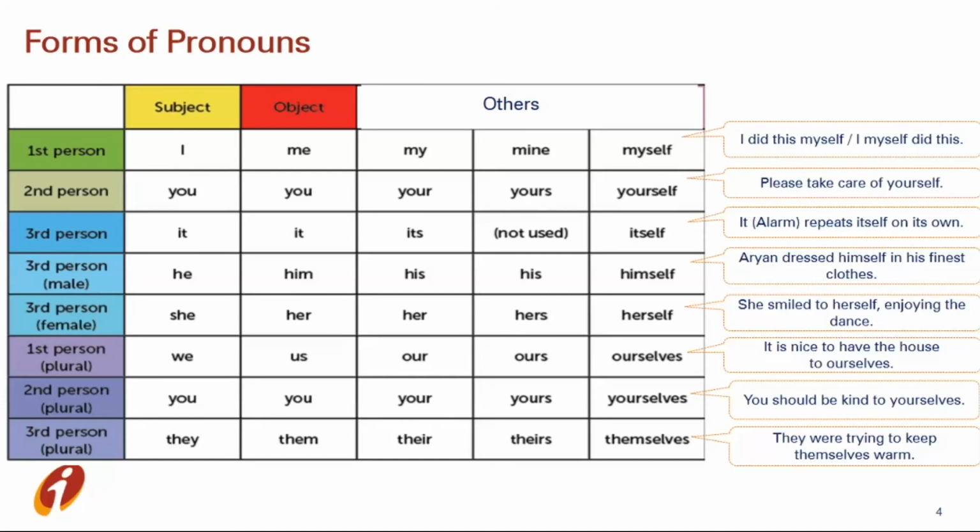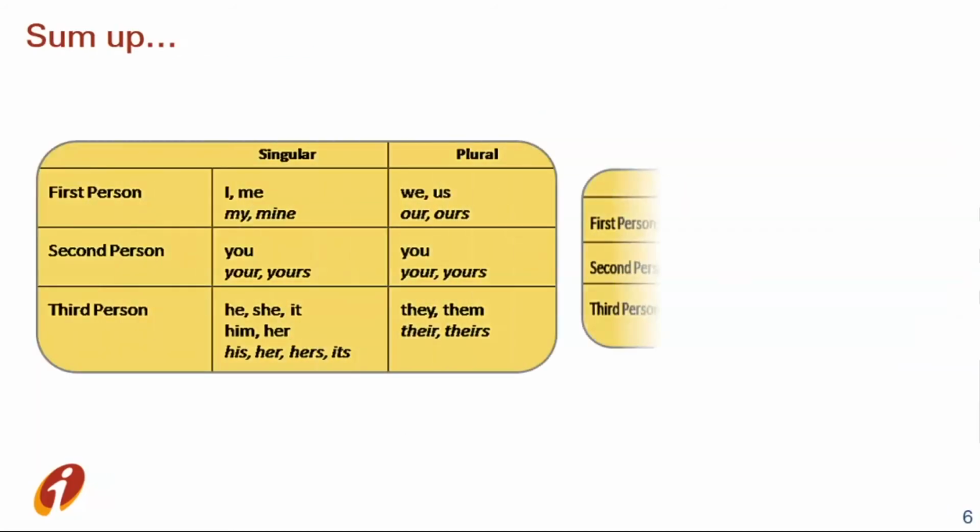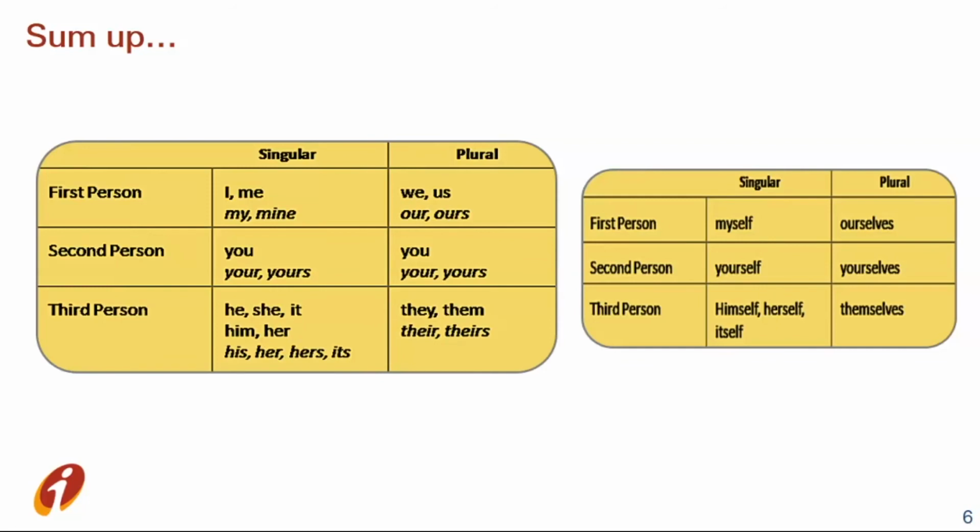Now, as I said earlier about singular and plural forms, we can understand it here too. When we talk about first, second, or third person in singular, we use I, me, my, mine. In second person, we use you, your, yours. And in third person, we use he, she, it, him, her, his, hers, its.